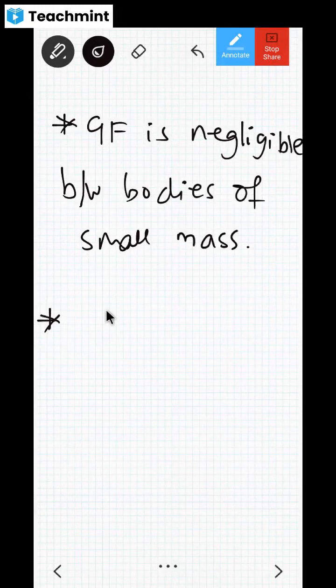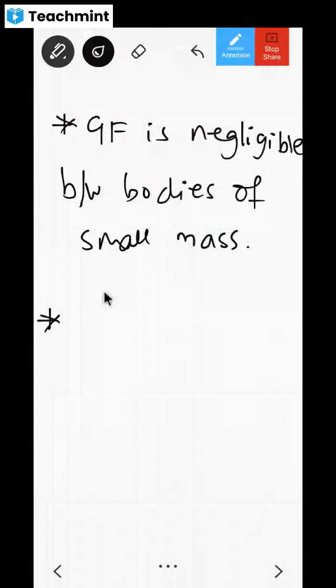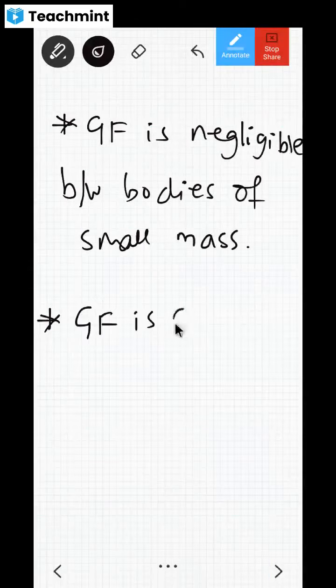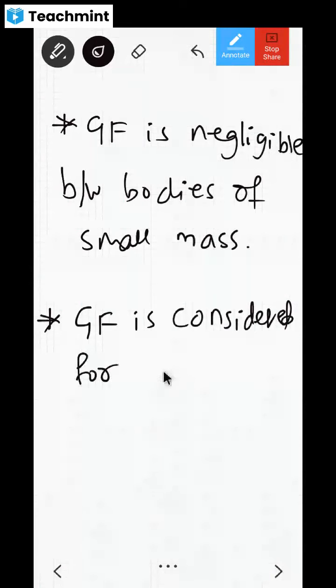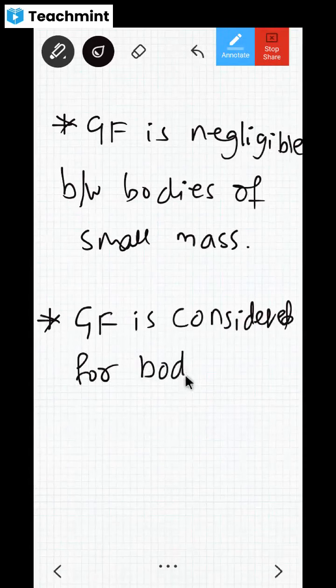Then when it is available, when this becomes phenomenal, tell me when it becomes more active. Gravitational force is considered for big bodies, for bodies with large mass.